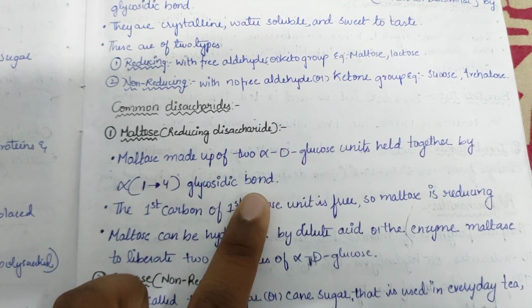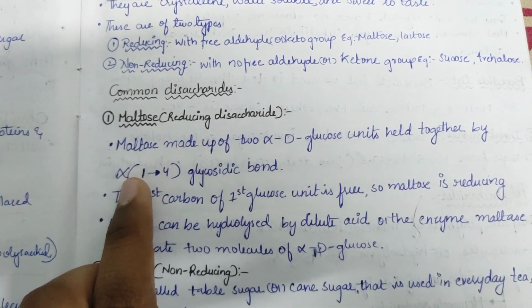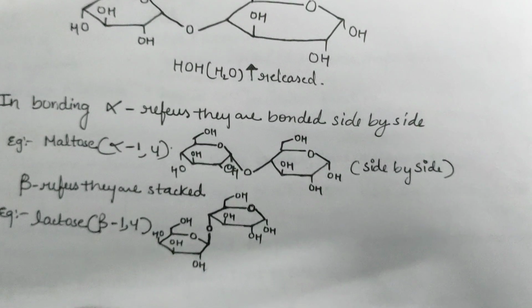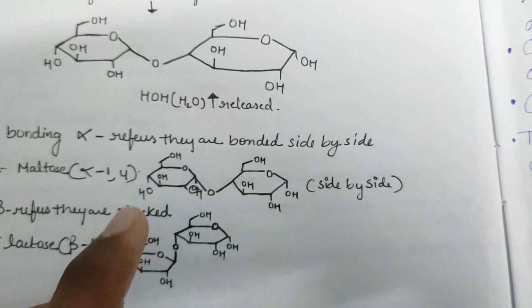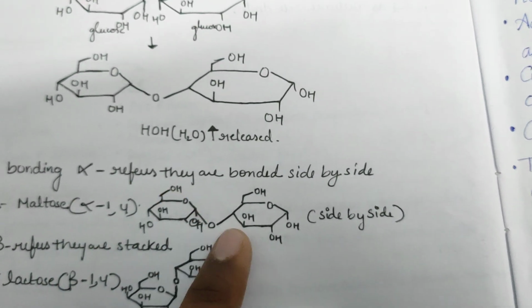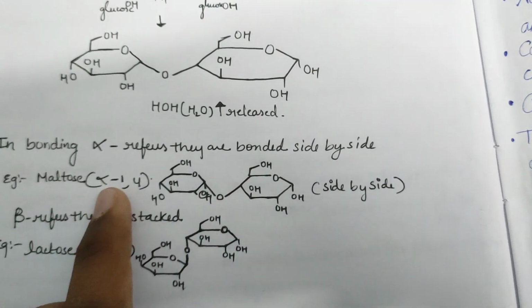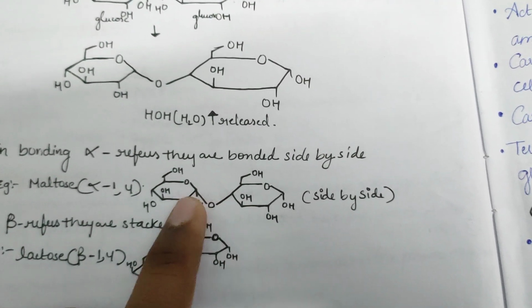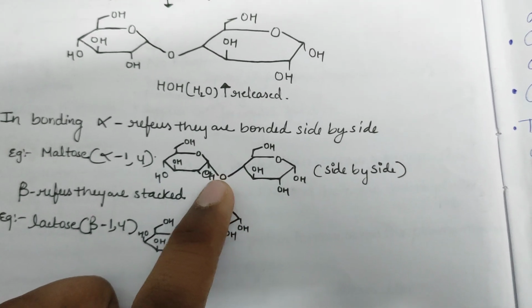We know what is a glycosidic bond, but what is alpha? We'll know what is alpha and what is 1,4. Here we can see the bonding between 2 glucose molecules, that is 2 monosaccharide molecules forming a bond, the glycosidic bond. Here alpha means the bond is connected side by side, so this is known as alpha.